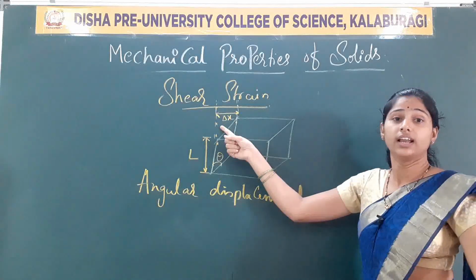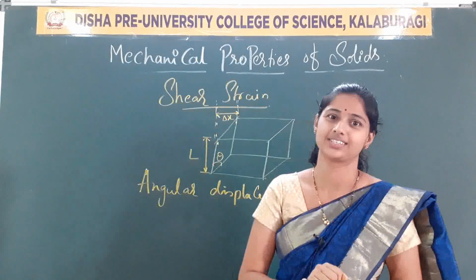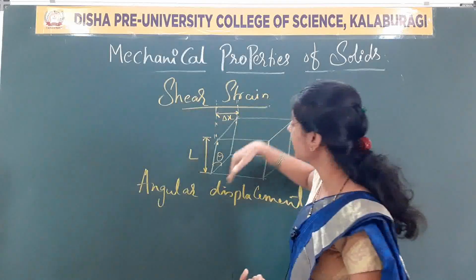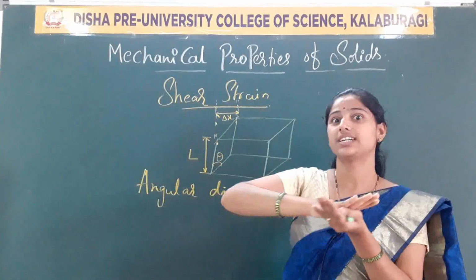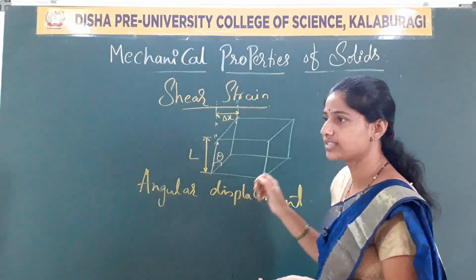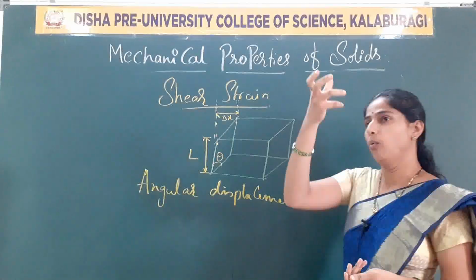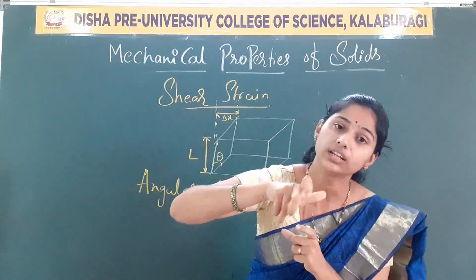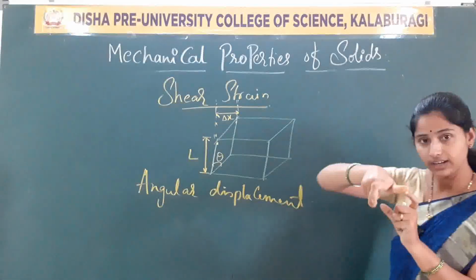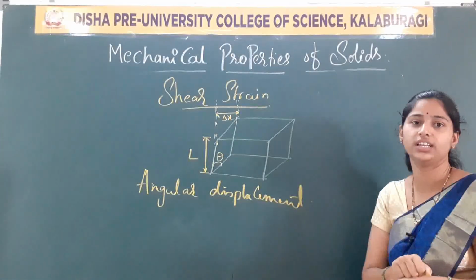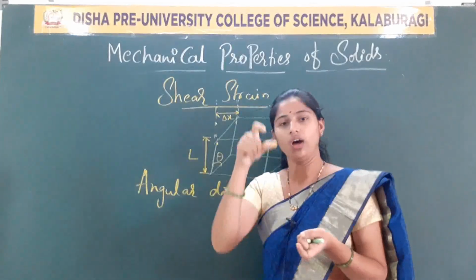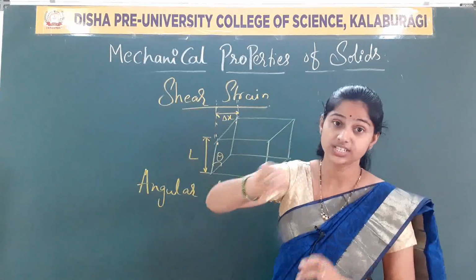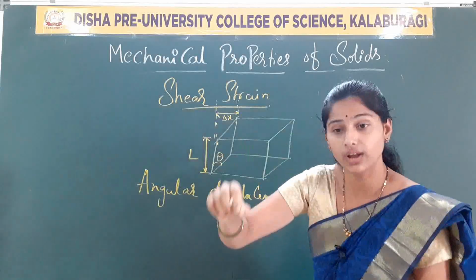Now, in the earlier classes, we discussed tangential stress, where a force is applied on that body. What happens there? A change in shape takes place, which represents the tangential stress. For example, if you take a water bottle and turn the cap, how are we turning the cap of the bottle? By taking an angle. That is tangential. So it covers a displacement on the cap of the bottle. That is tangential stress making an angle, that is angular displacement.